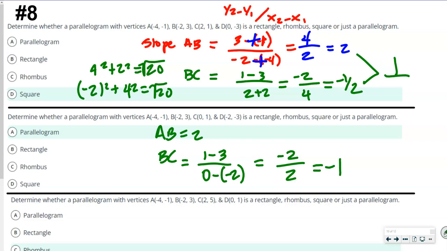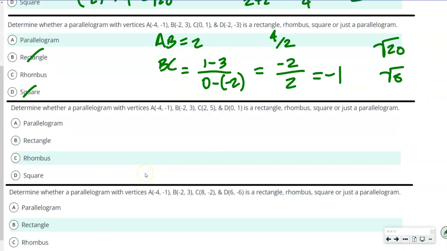So at this point, we know it's not a rectangle or a square. And we also know, because up here we had 4 and 2, right? We also know that those sides are not congruent, right? Because negative 2 squared plus 2 squared would be 8. This would be the square root of 8, and this one would still be our square root of 20, right? For our side length.